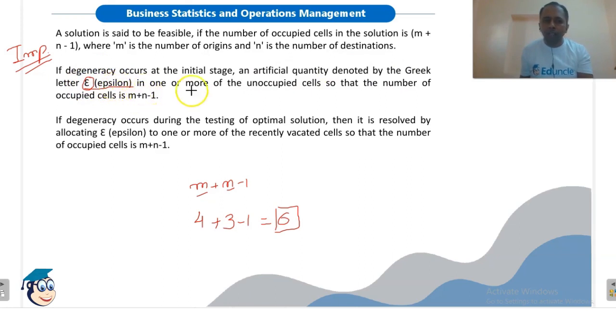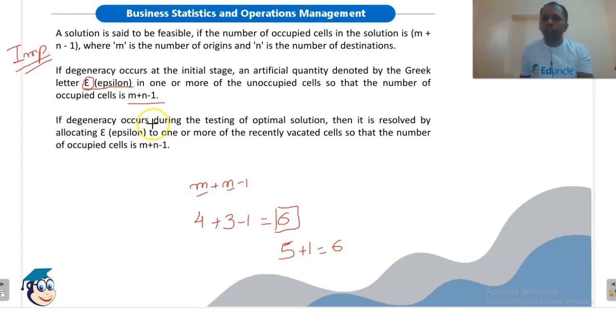Okay, it is added in one or more of the unoccupied cells so that the number of occupied cells is m plus n minus 1. So for example, in this case, the number of allocations should be 6, but after obtaining an initial solution, we found only 5 allocations. So what is the difference here? 6 minus 5, that is 1. So we will allocate this quantity to only one unoccupied cell, so that the number of occupied cells now will become 5 plus 1 equals 6.